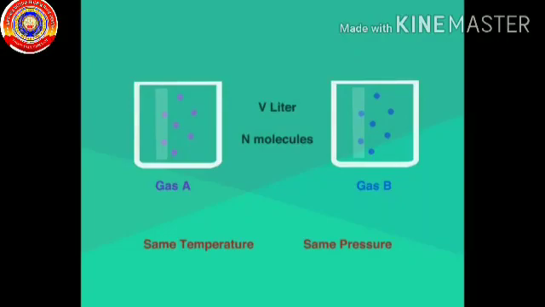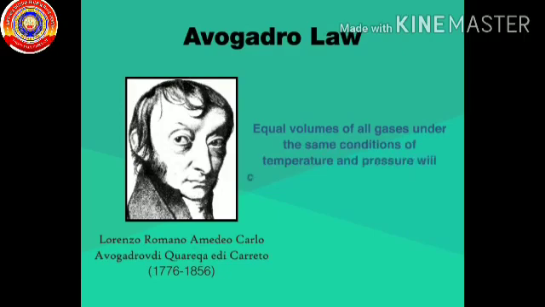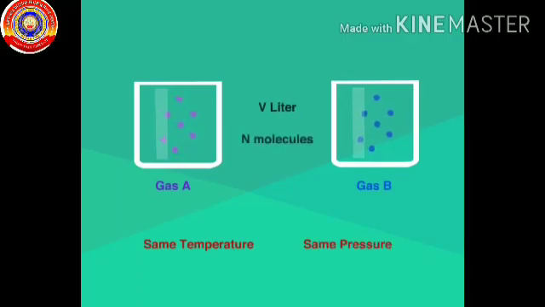So whatever the gas may be, at the same conditions of pressure and temperature, if the number of molecules are same, will their volume be the same? As we know, according to Avogadro's law, equal volume of all gases under the same conditions of temperature and pressure will contain equal number of molecules. Consider two different gases with equal volume at same conditions of pressure and temperature. Their number of molecules will also be equal.